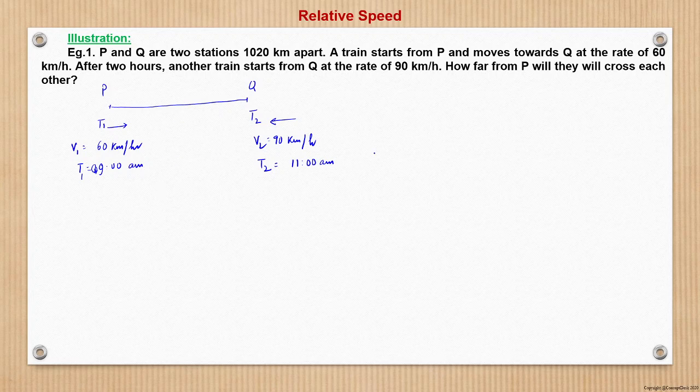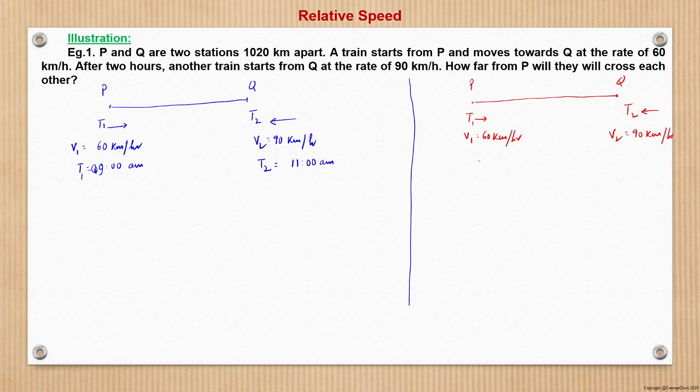So before moving to this pattern, let us take another simpler case, and then we will build a case and come to this solution. So now let us again take the same case, P and Q, two stations, a train T1 moving in this direction, V1 is equal to 60 kilometer per hour, and a train T2 moving in opposite direction, that is towards P, at a speed of 90 kilometer per hour.